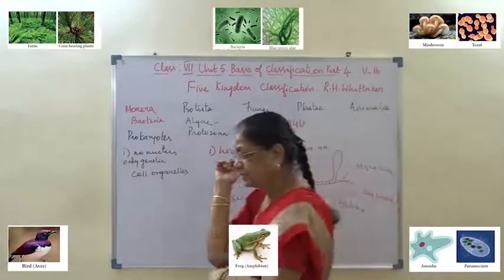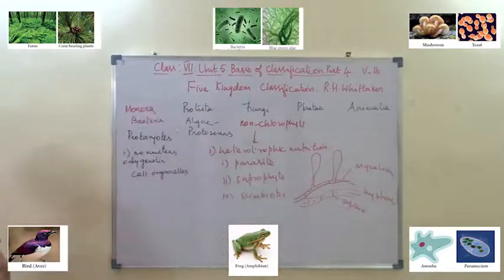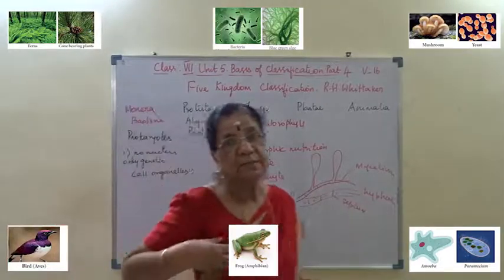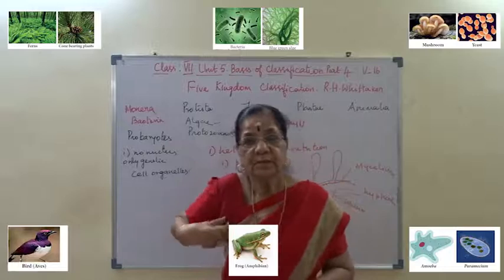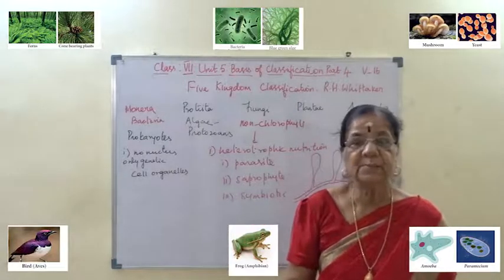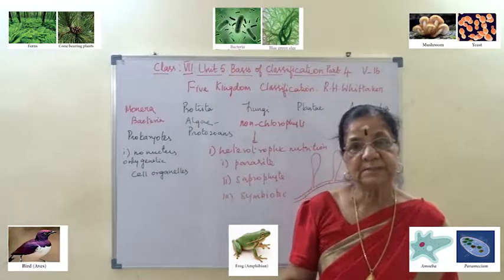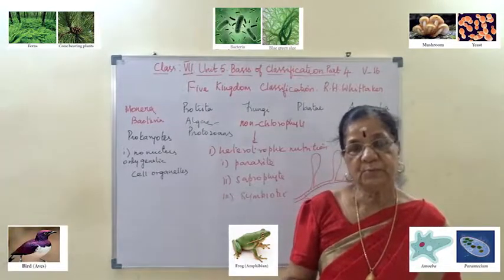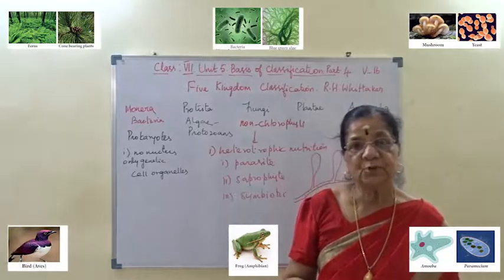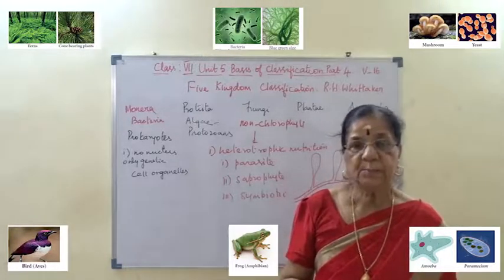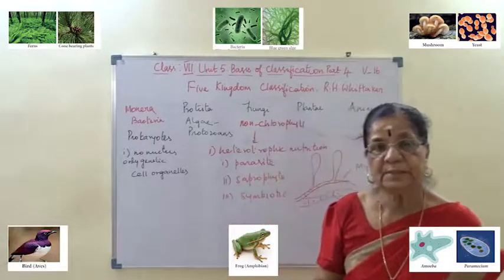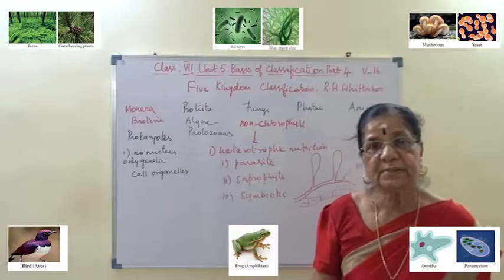Same way, angiosperms have a true, well-developed root system and shoot system. The parts of the plant are root, stem, leaf, flower, fruits and seeds. The shoot system forms the vegetative part of the body and the flower forms the reproductive part of the body.